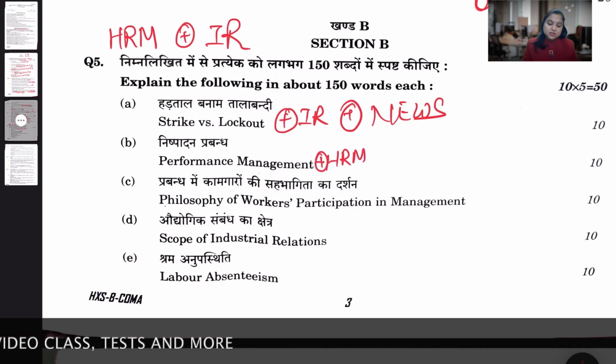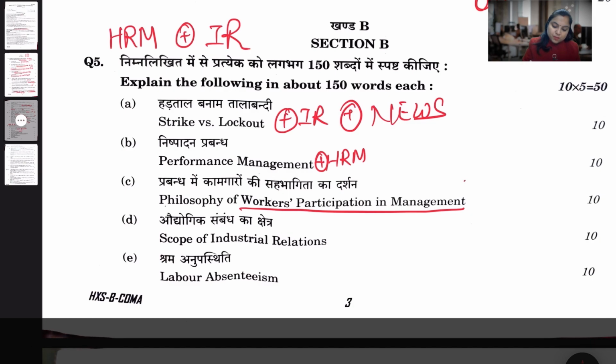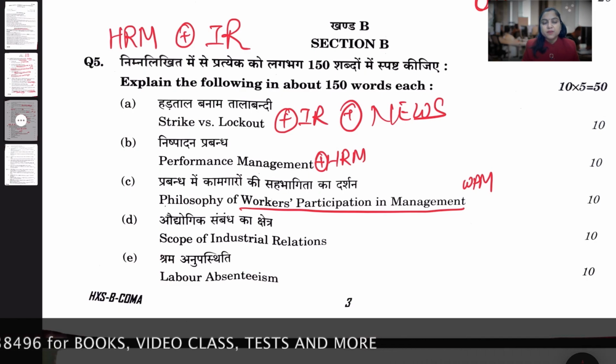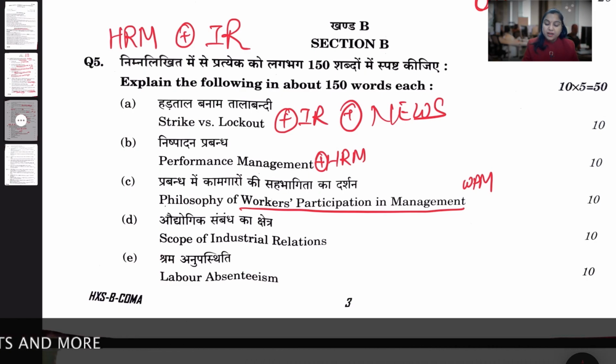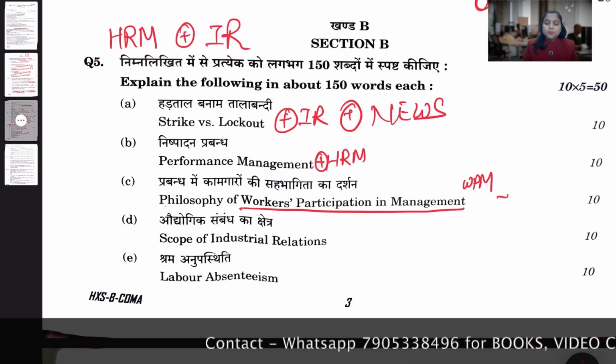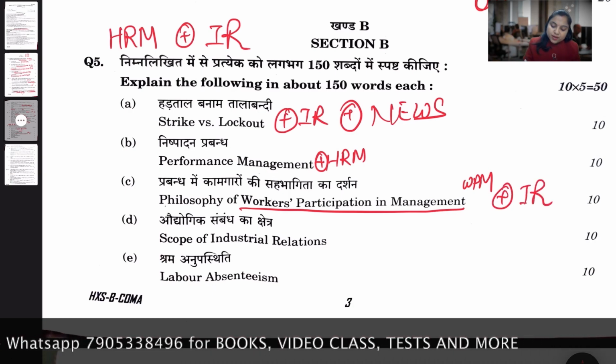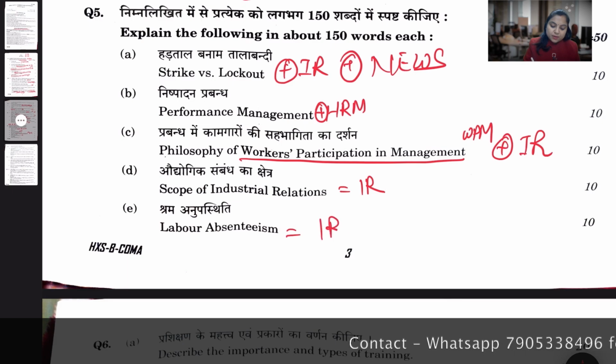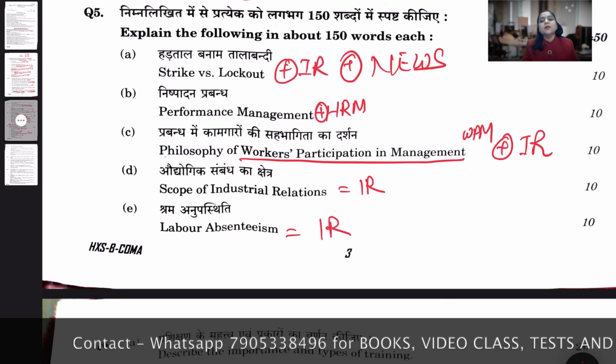Okay, next is your philosophy of worker participation in management. So WPM is always a favorite topic of the examiner. You have to be well prepared with WPM, worker participation in management, co-linked with your constitutional verdicts also. So WPM is a topic related to industrial relations. Next is the scope of industrial relations, a direct question on IR. Labor absenteeism, a direct question on IR.